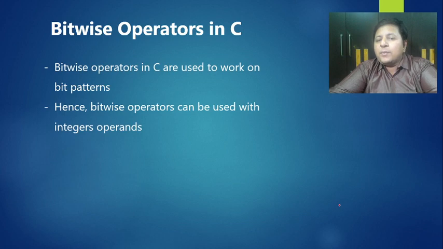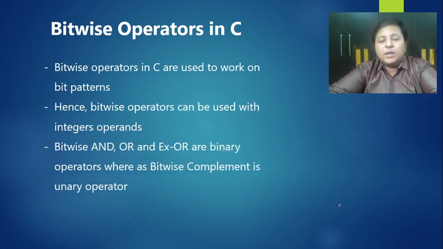See, if we use logical operators with integer operands, we have seen that it takes the truth value, because logical operators are supposed to work on truth values. Whereas bitwise operators are supposed to work on bit patterns, and hence the operands that bitwise operators ideally must have are integer operands. Bitwise AND, OR and XOR are binary operators, so obviously they are used with two operands, whereas bitwise complement is a unary operator.